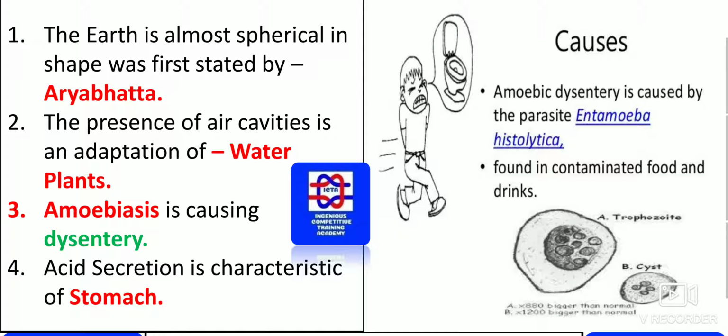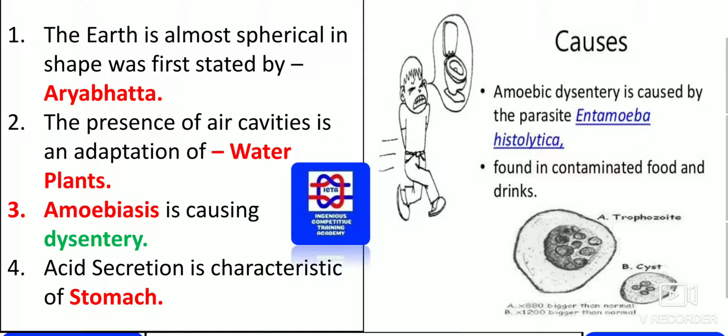Amoebiasis is causing dysentery. Acid secretion is characteristic of the stomach. Please remember that in the stomach we have pepsin and renin, these are the main ones we will find over there in the stomach acid. So acid secretion is characteristic of what? The stomach.